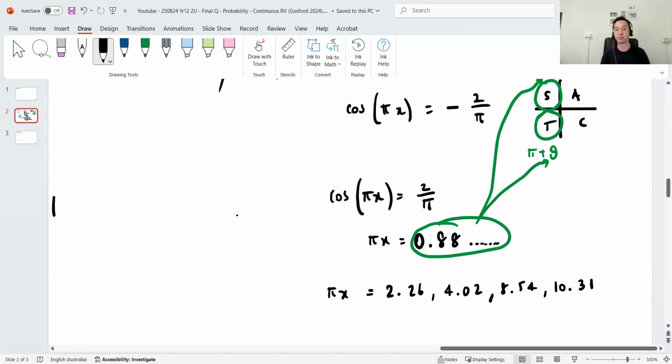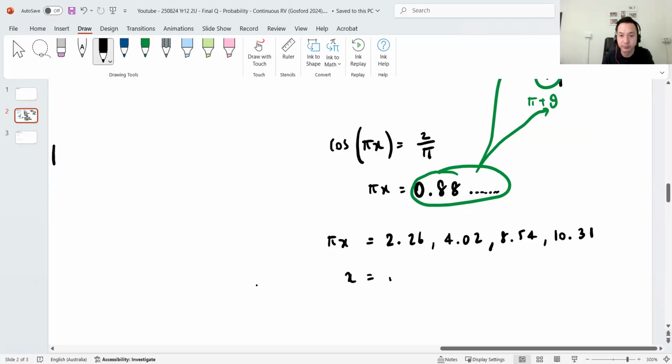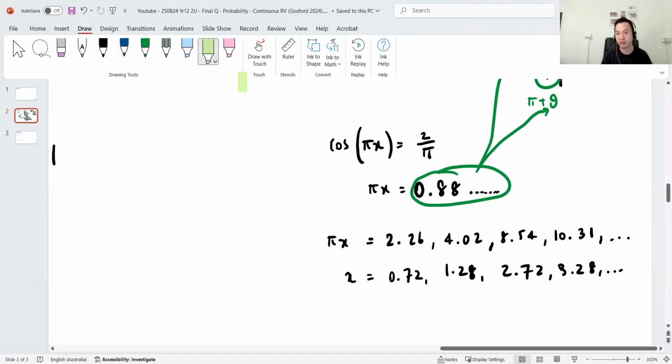And then divide by pi. Therefore, you get x equals, so divide by pi, and you're supposed to get 0.72, 1.28, 2.72, 3.28, etc. Now, remember, you're after the third answer.